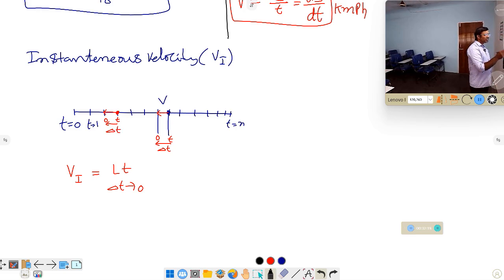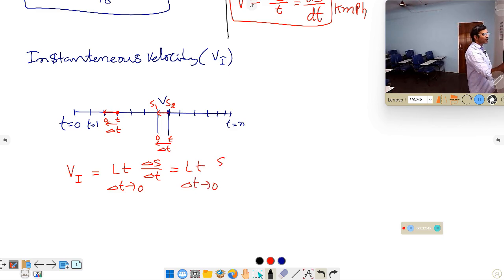So with limit delta t, you have a limit up to here only. We cannot go up to here. Within that small limit, whatever velocity you are experiencing is called instantaneous velocity. Limit delta t tends to 0 of change in displacement by change in time. Because this is one displacement, this is another displacement, S1, S2. That change in value is nothing but we can write as limit delta t tends to 0.